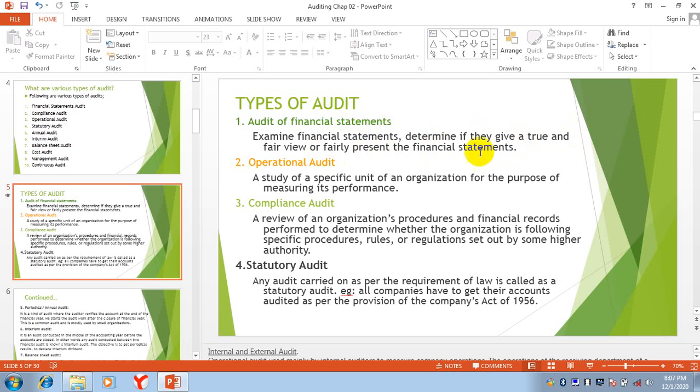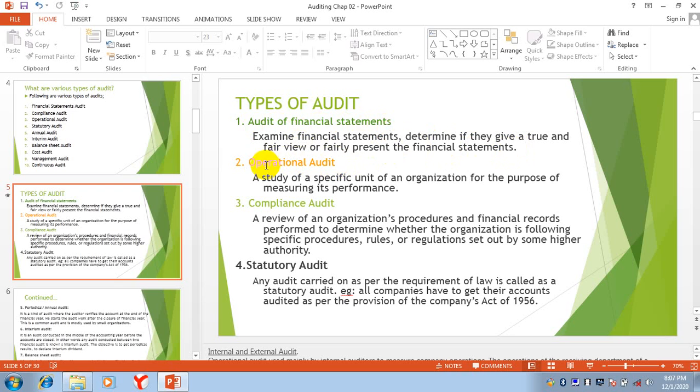We are just checking that they give a true and fair view and are fairly presented. So this is called a financial statements audit.